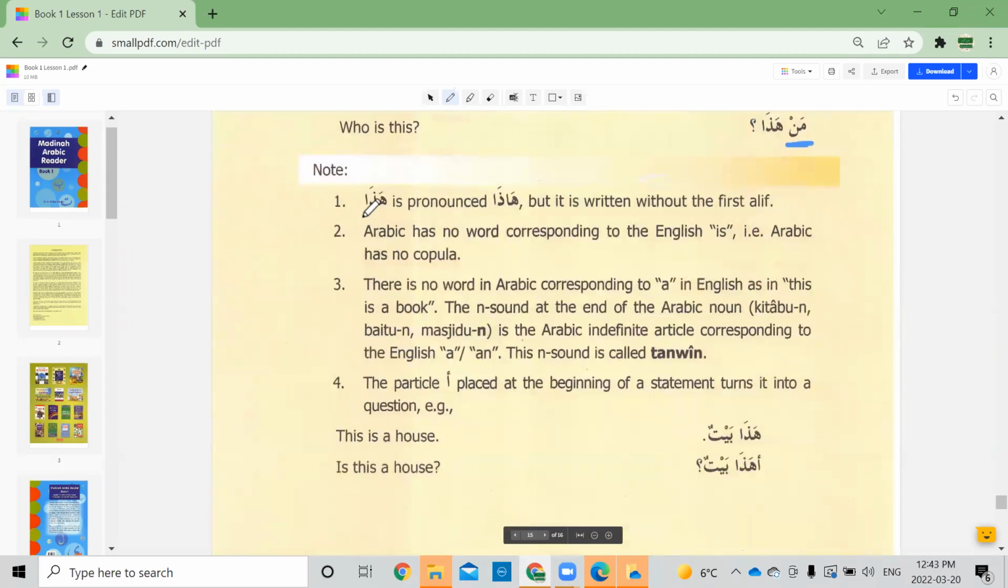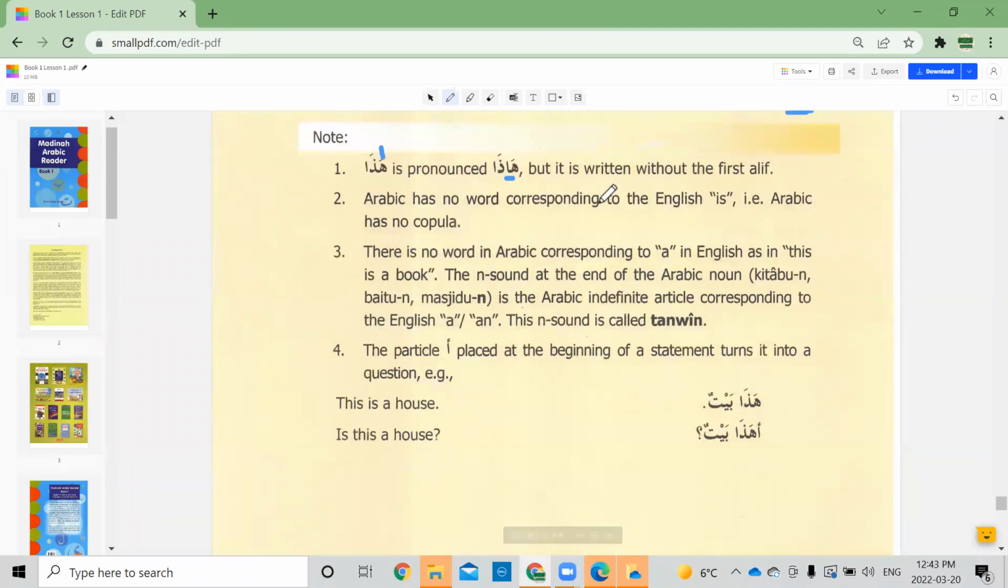So some notes about this first lesson. When we write hada, we write it like this, just a ha and then dal alif, right? So if you look at it, it looks like hada, but when we pronounce it, haaza, as in an alif after the ha. In some books there's a small alif on the ha. So just remember it's pronounced haaza, okay? But it's written without an alif after the ha.